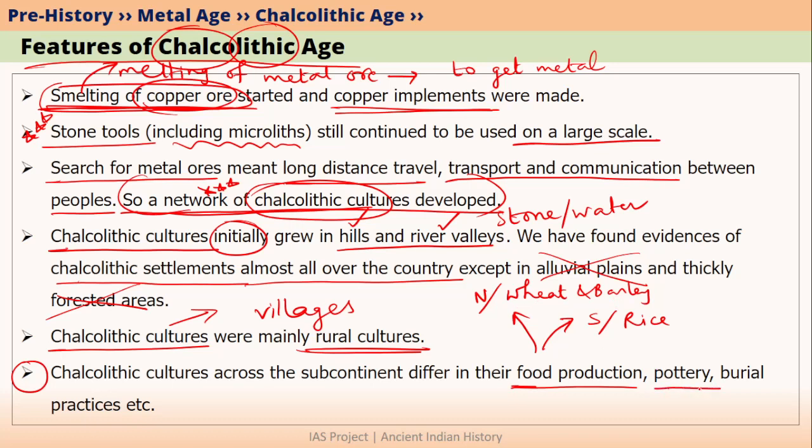Similarly, different Chalcolithic cultures were making different kinds of pottery. And different Chalcolithic cultures were also following different burial practices. We will learn about pottery and burial practices in our coming videos. Now, let's talk about food production of different Chalcolithic cultures.